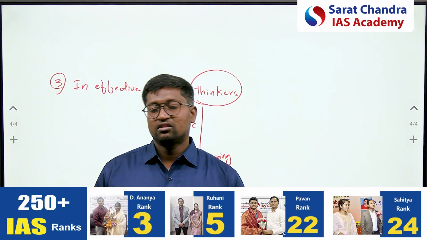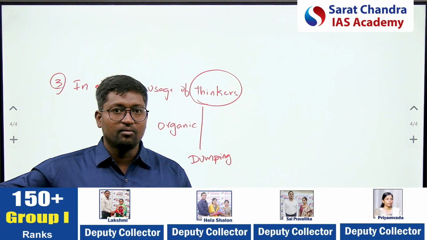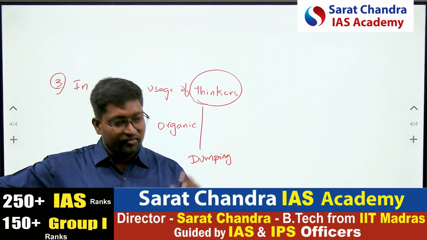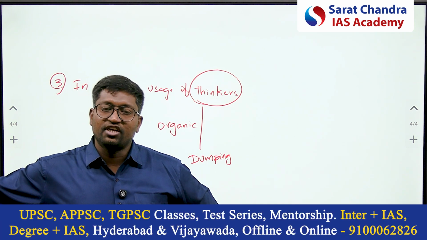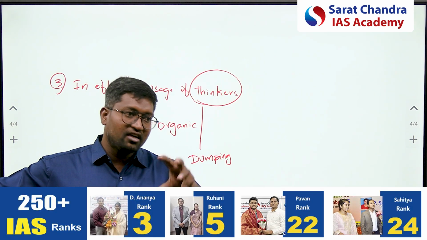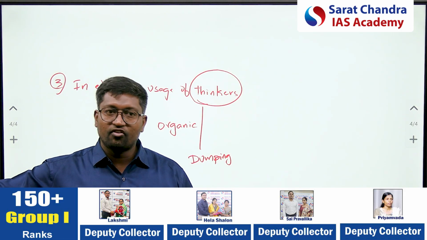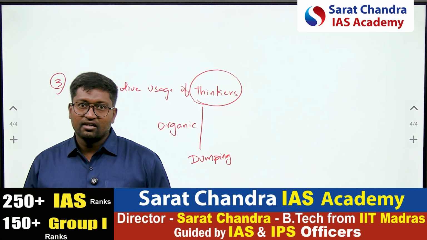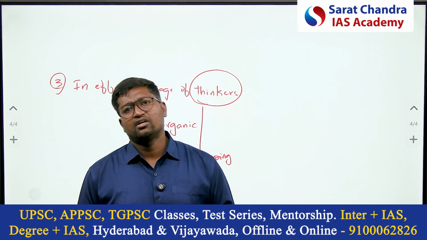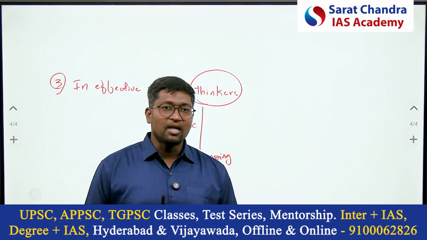How to include thinkers organically? Let me tell you briefly. When there is a concept of social change, try to build the context of M.N. Srinivas and how M.N. Srinivas talked about social change. When there is a concept of class conflict, try to bring the context of André Béteille and include that. When there is a concept of tradition and modernity, try to bring Yogendra Singh. This is how you have to focus in your answers. This is missing in our answers. You are just dumping the thinker.